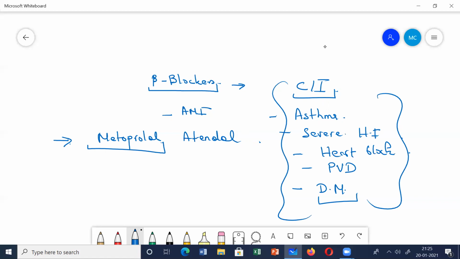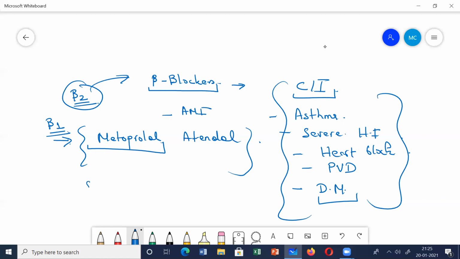And why do we prefer giving the cardioselective ones? Because they have less effect on the respiratory system. You can also give them in patients of COPD, because cardioselective ones mainly block beta 1. They don't act on beta 2 receptors, which are mainly present in the lungs and airway passages. Therefore you can give them in patients of asthma or COPD. Anyhow, you should still not give these drugs in patients of heart failure or heart block, but you can give them in patients of PVD also.